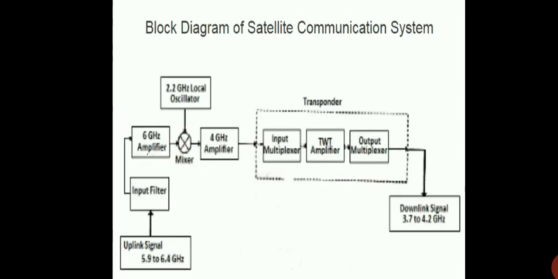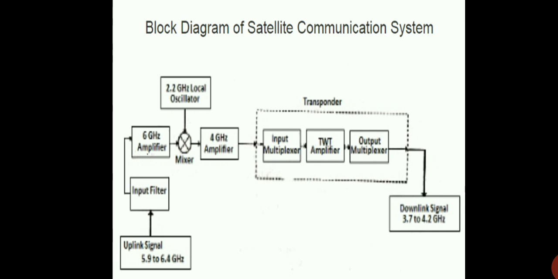So this is the block diagram of satellite communication system. So in this block diagram, the names of the blocks are uplink signal block, input filter block, amplifier block, then oscillator block, then one mixer is there, then again the amplification happens, then the transponder block, multiplexer, amplifier and output multiplexer are used, and then the download signal block is there.